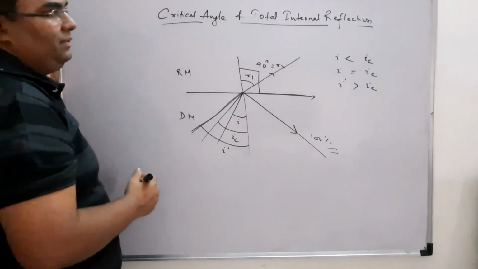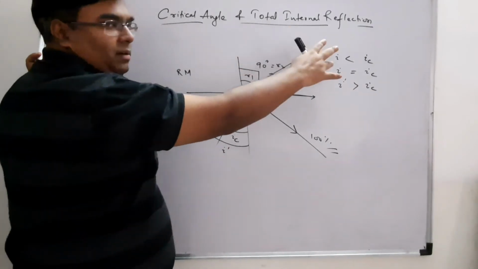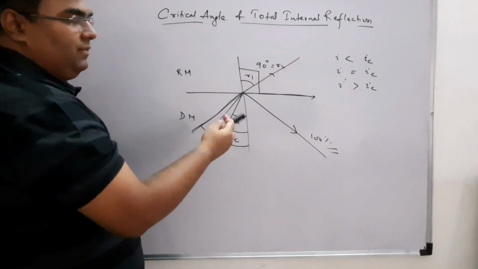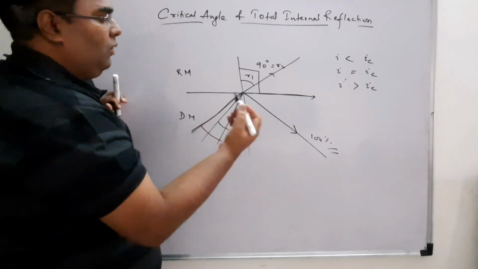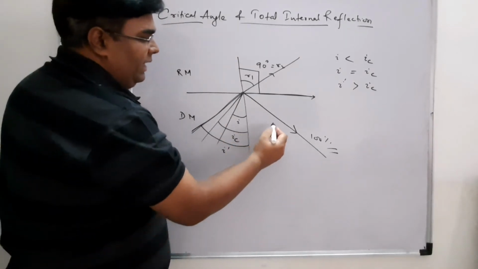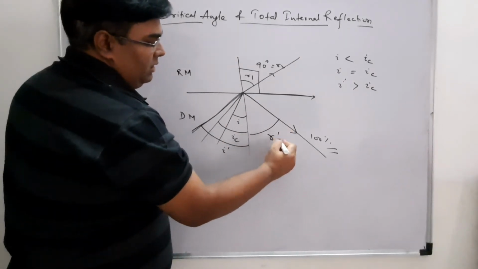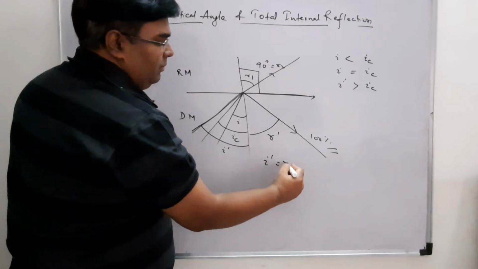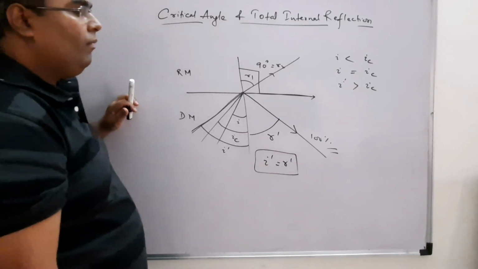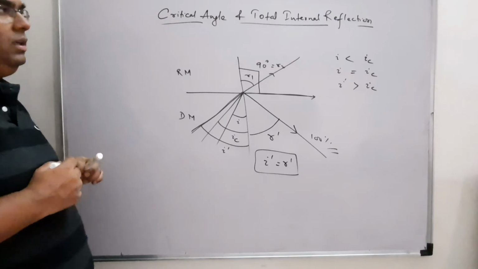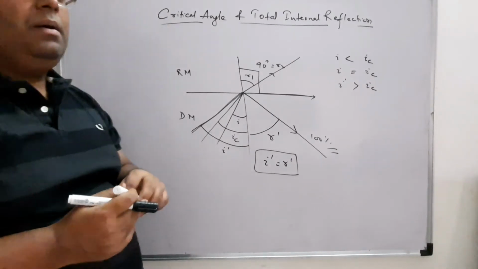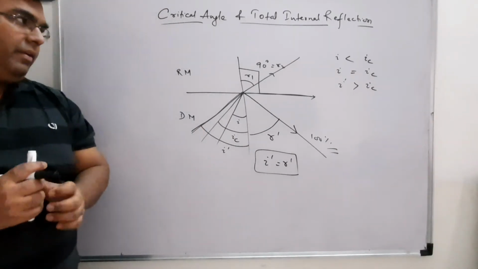This will follow the law of reflection: if this is my I dash and this is R dash, I dash will be equal to R dash. So this reflection is better than the mirror.